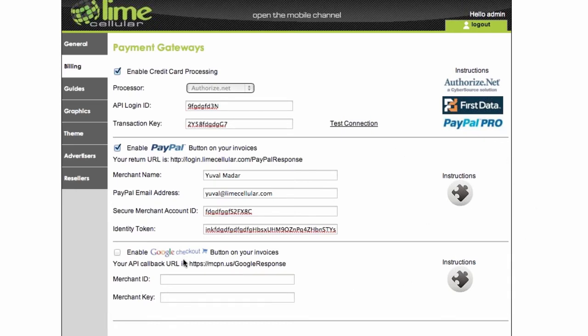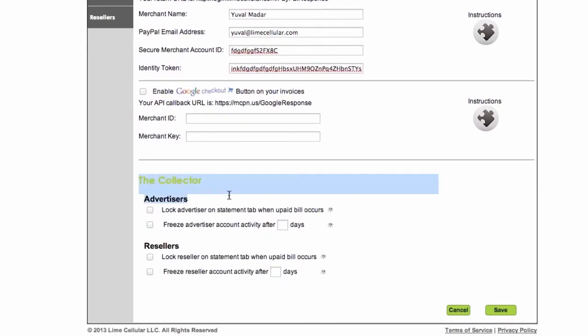By the way, Google Checkout, they're discontinuing this product in October. So if you rely just on that, I highly recommend to add the PayPal button as well to your invoices. Again, it's going to be discontinued in October. The great tool down here is the collector.